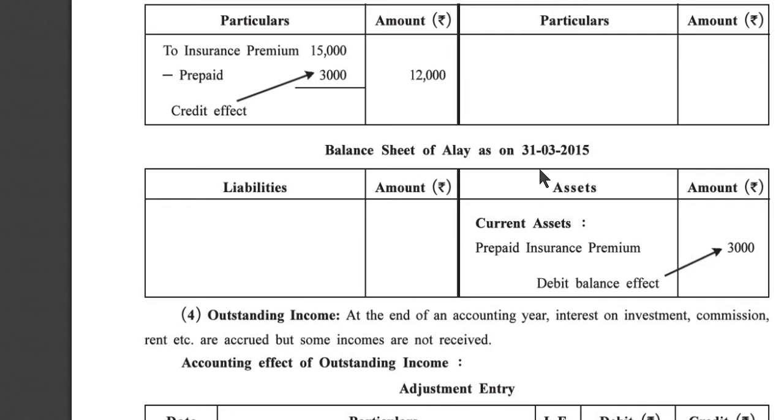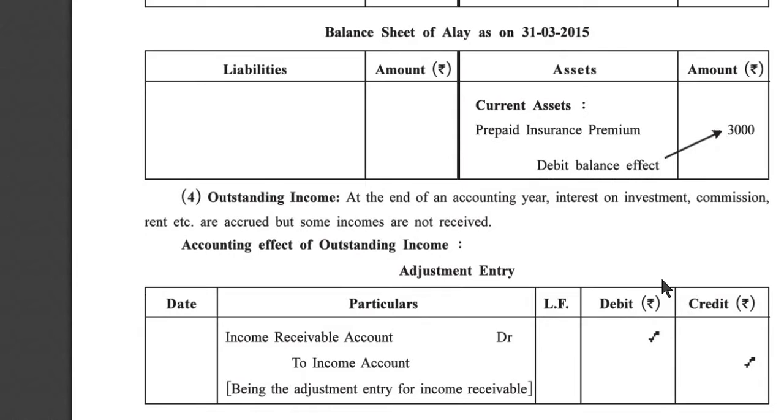Now current asset, balance sheet of Alloy on 31st March 2015, asset side, current asset, prepaid insurance premium 3,000, because when an advance payment is there, it is an asset for the business unit, and so we have to write it in the balance sheet asset side. It is a debit balance effect.